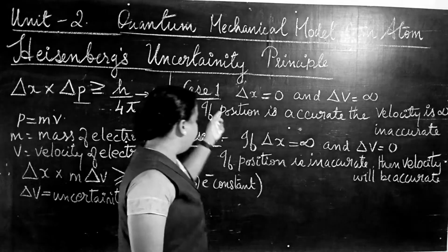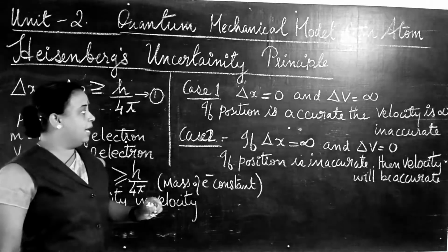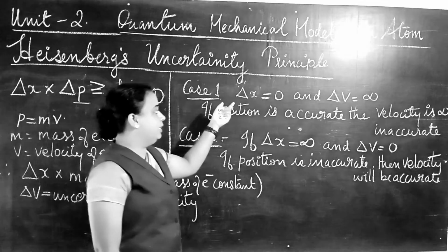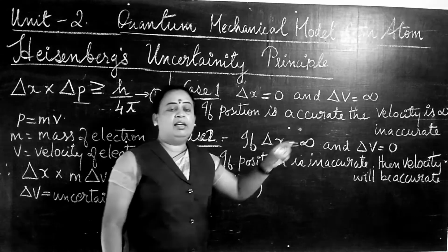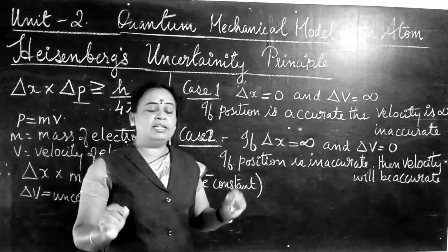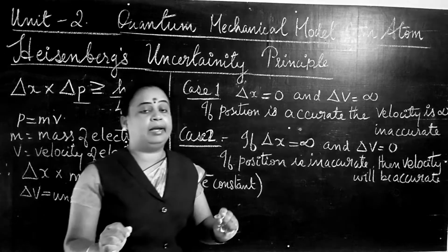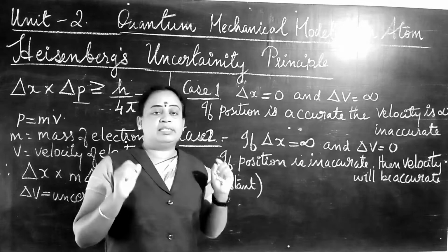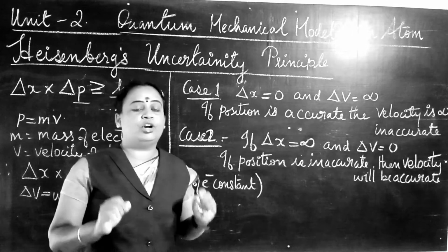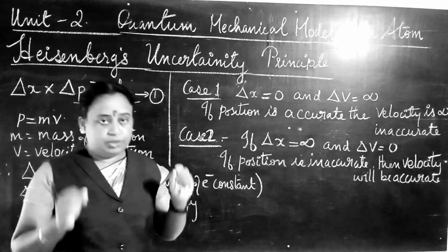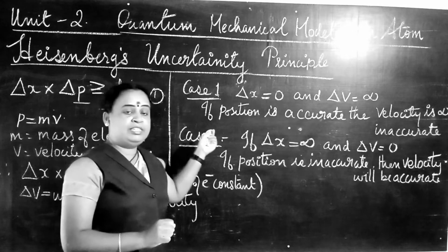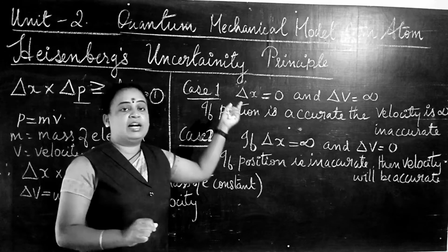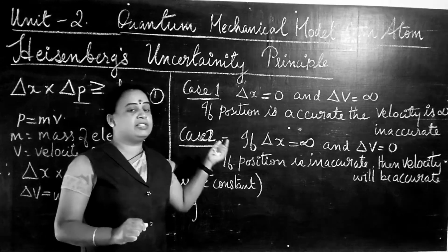From these two cases, it is very clear that both delta X and delta V cannot be determined simultaneously and accurately in a microscopic subatomic particle like an electron in an atom. This is the principle of uncertainty proposed by Heisenberg.